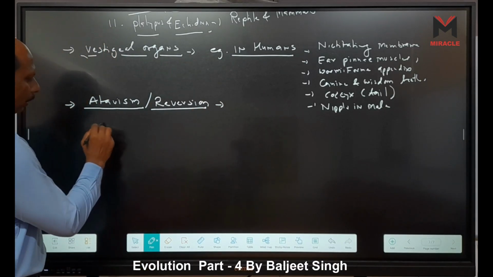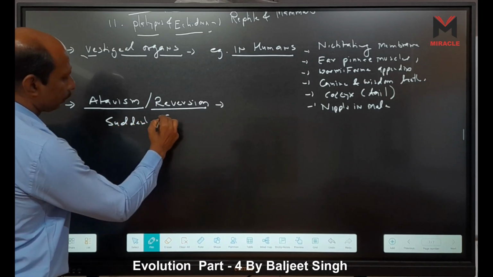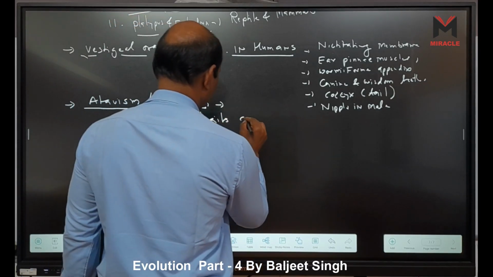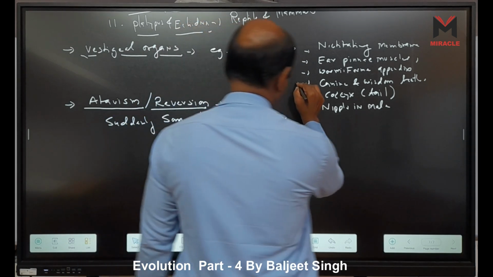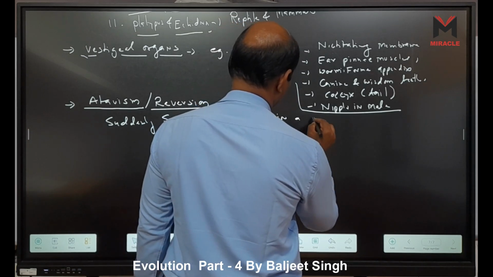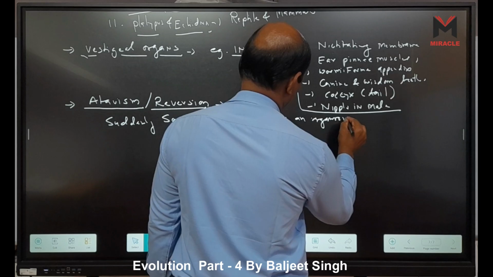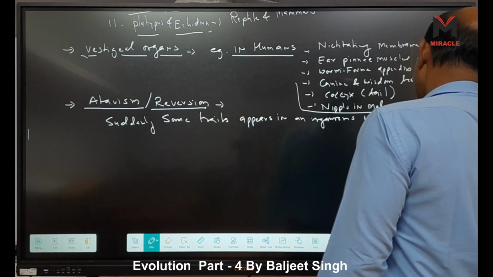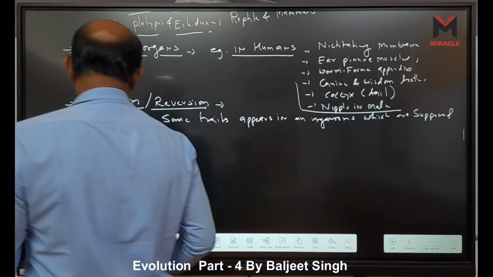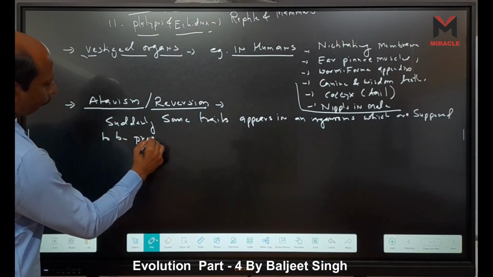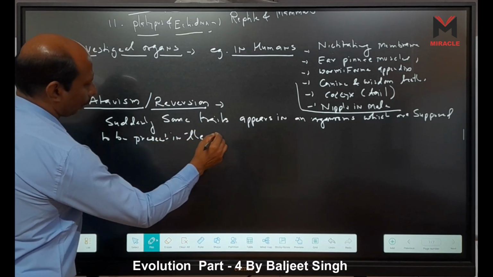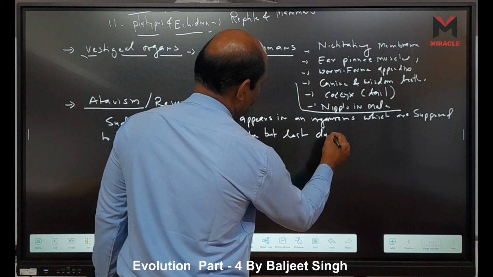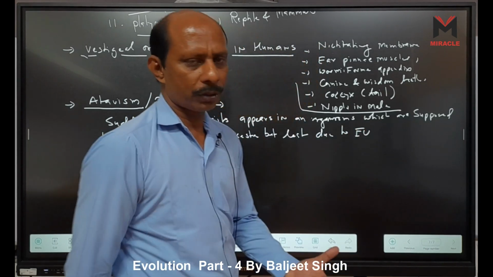Sometimes some traits, meaning characters, suddenly appear in an organism which are supposed to be present in its ancestors but were lost in the course of evolution.